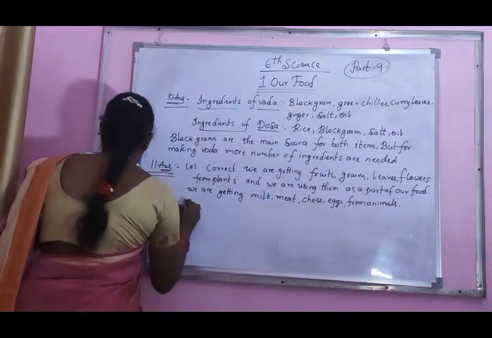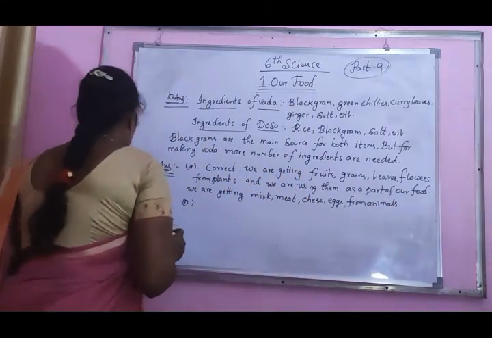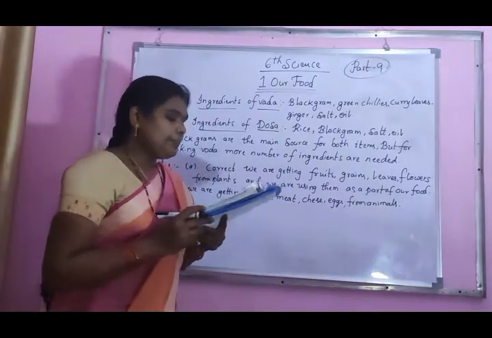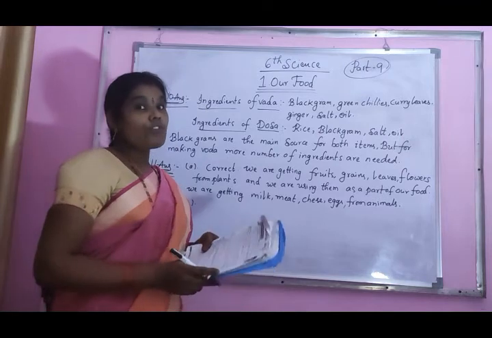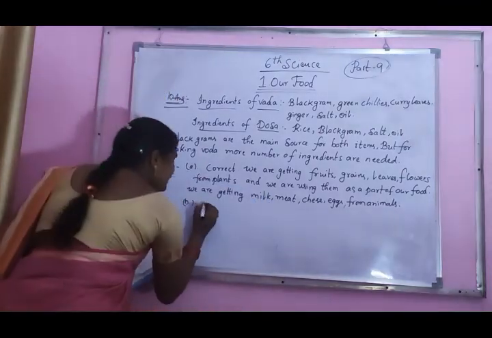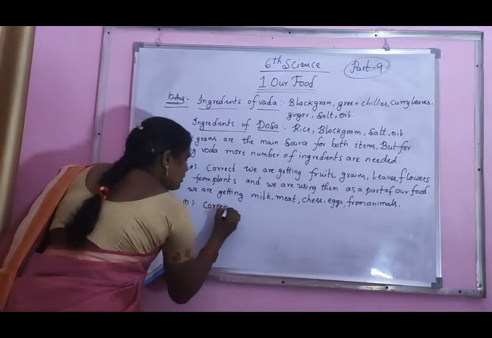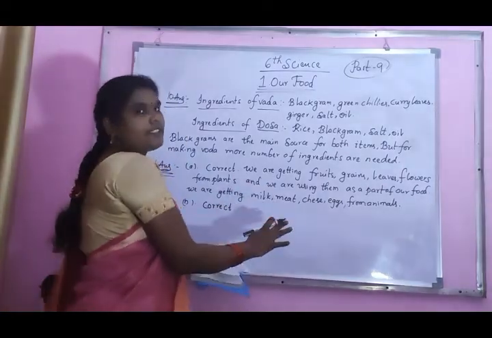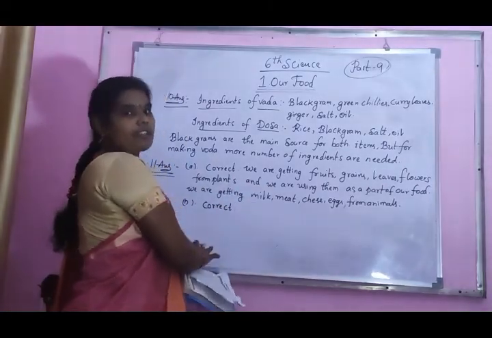Next, B answer. What is the B question? Spices, oil, salt and meat are the ingredients of chicken curry. That one also is correct. This is the answer. Here I am writing now the reason. Reason for that answer being correct. Okay.